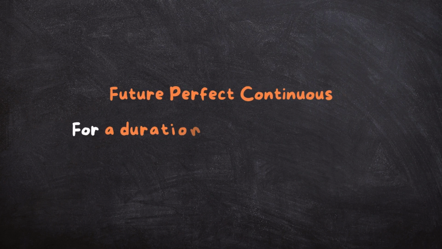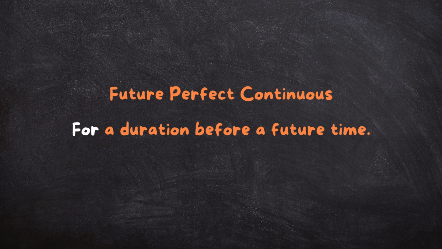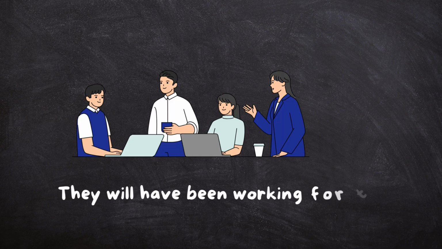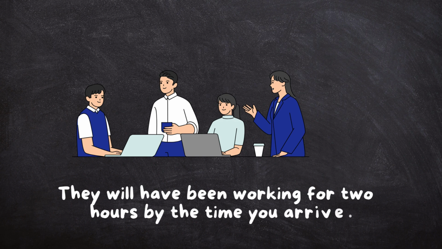Now, the last aspect we'll be looking at is the future perfect continuous. We use this one to talk about a duration before a future time. An example is, they will have been working for 2 hours by the time you arrive. In this sentence, the question we will ask is, what is the duration? What is the time frame?